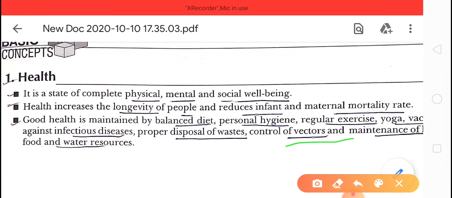Okay, so the mosquito is a vector and plasmodium is the causal organism. So a vector is only the medium to transmit the disease. If we control the vectors, then we can protect ourselves from the infectious agent.